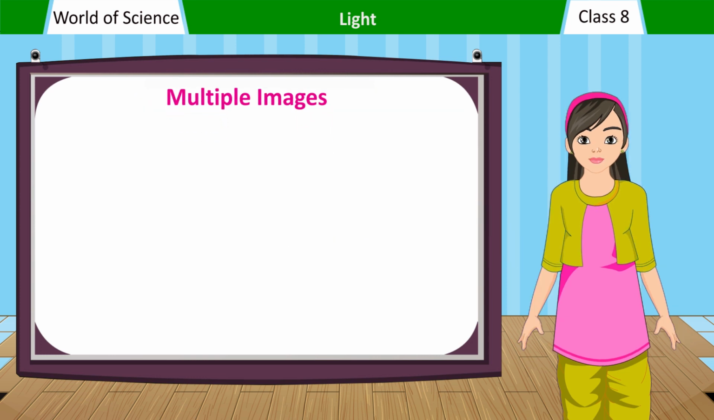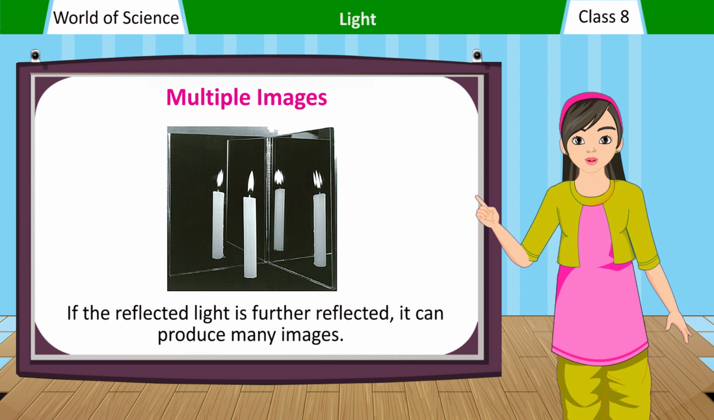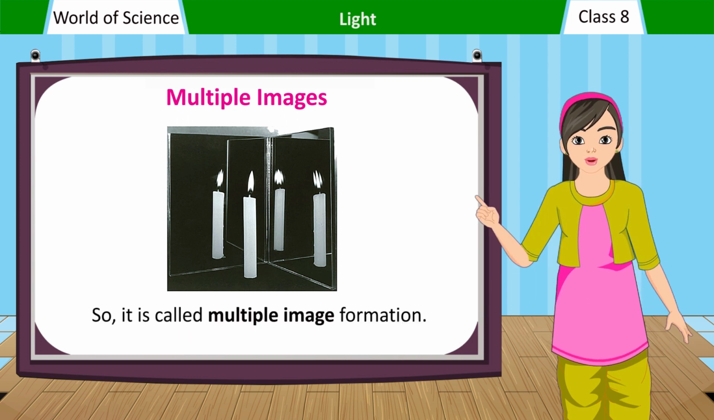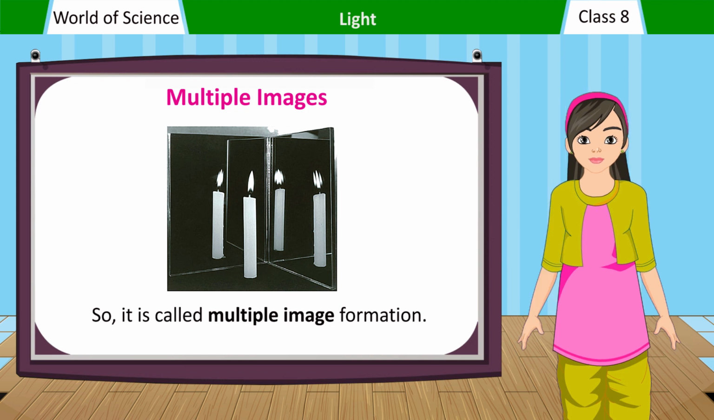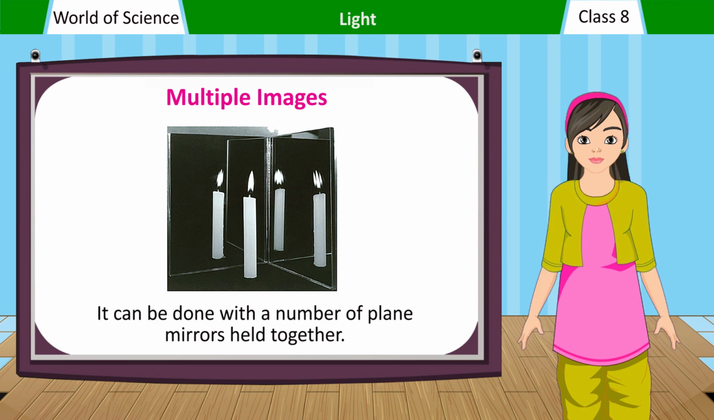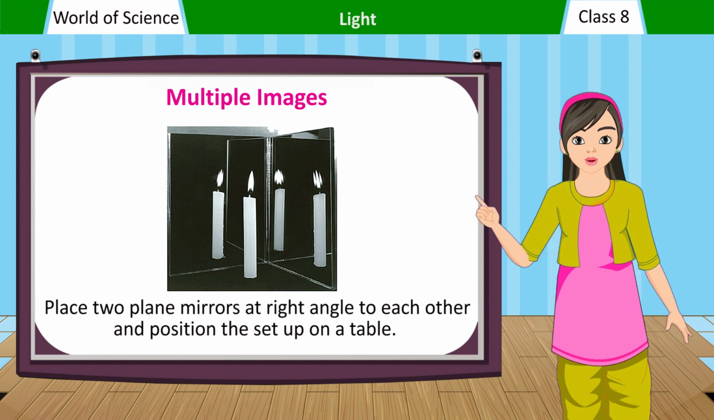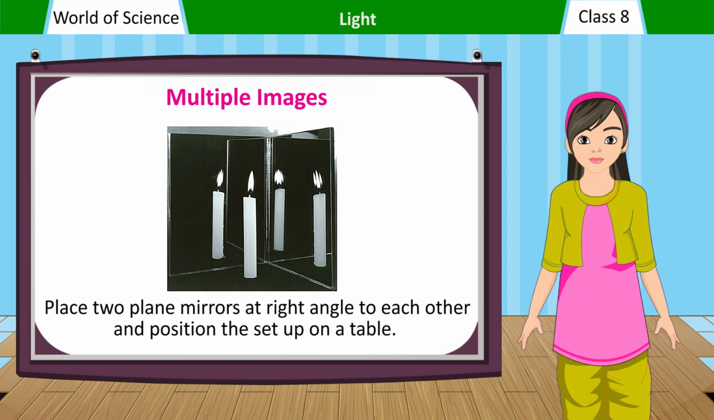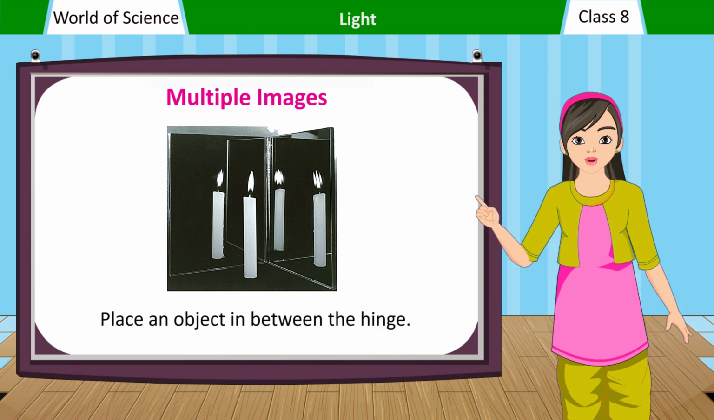Multiple images. If the reflected light is further reflected, it can produce many images. So, it is called multiple image formation. It can be done with a number of plane mirrors held together. Place two plane mirrors at right angle to each other and position the setup on a table. Place an object in between the hinge.